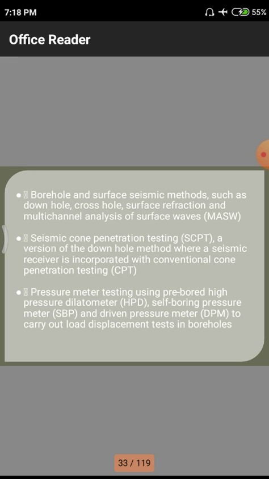Next, we have the seismic cone penetration test. It is a version of the downhole method where a seismic receiver is incorporated with the conventional cone penetration testing method. That means seismic cone penetration testing is one of the methods developed to know the soil data in particular seismic technologies and others.